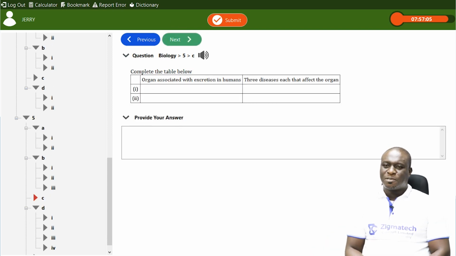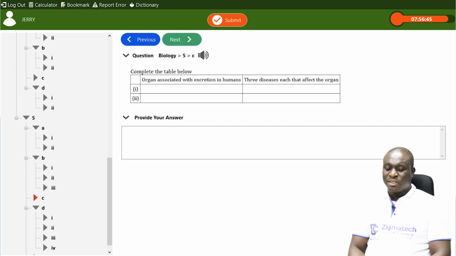Now, let's take a look at this particular question. We have to complete the table below. In this table, we have organs associated with excretion in humans. We also have 3 diseases each that affect these organs. Now, the excretory organs, we have a lot of them. We have the kidney, the liver, the lungs, the skin. These are excretory organs in humans. But I'm going to take just 2 of them. Let's look at the kidney and the liver.